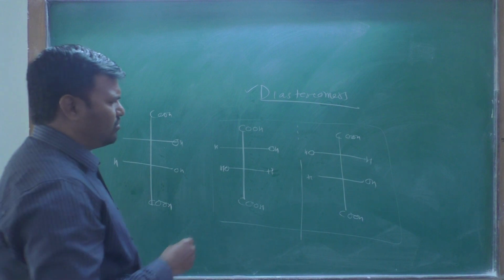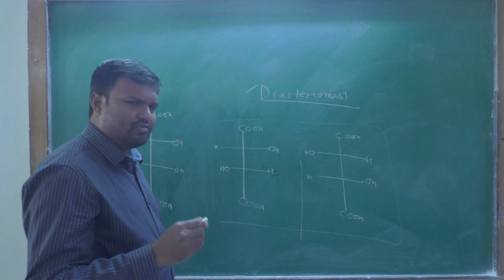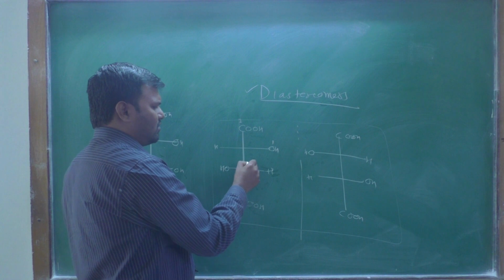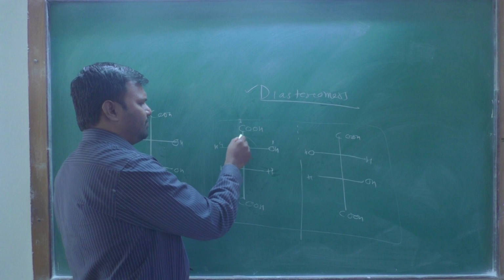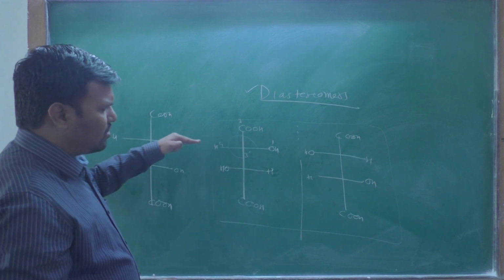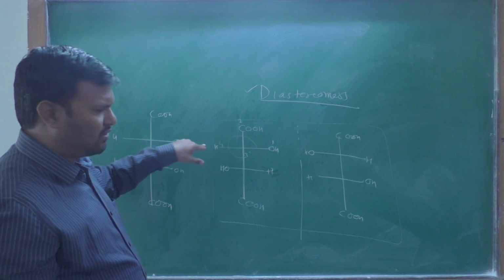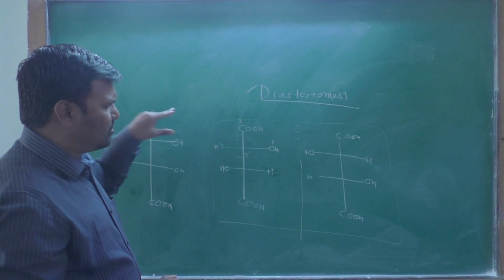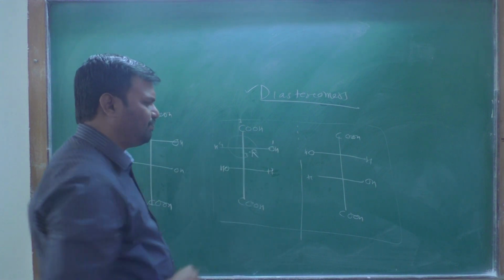To find out its configuration, we use the sequence rule. By the sequence rule, we give priority 1, then the second goes there, then the third and the fourth. Its configuration will be 1, 2, 3, and the fourth group is present on a horizontal line. When the fourth, or least priority, group is on the horizontal line, the configuration is changed. Therefore, for 1, 2, 3, S changes to R.